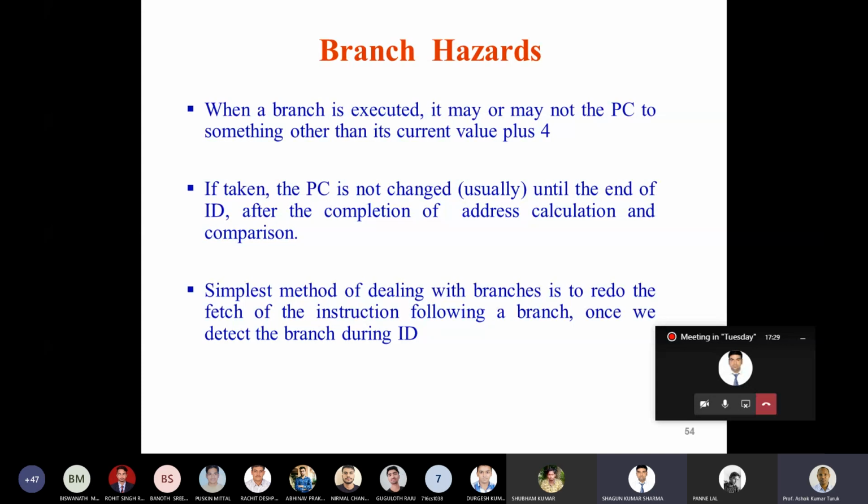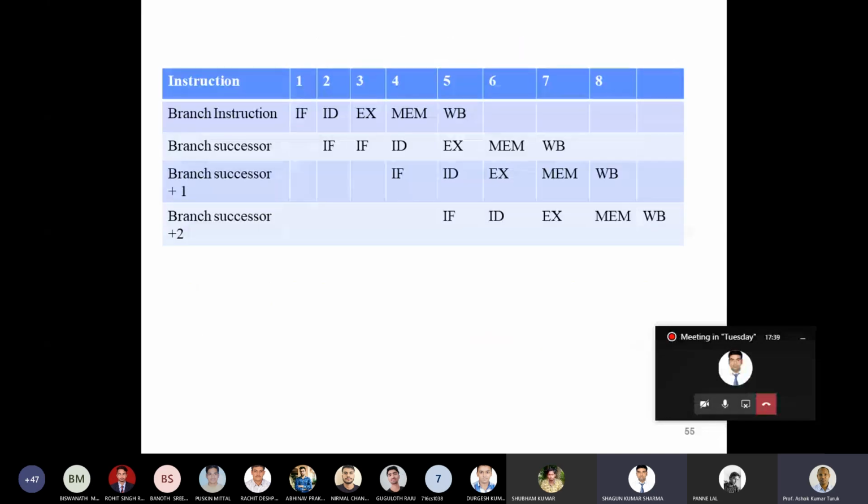This is one of the simplest mechanisms, but it has great performance losses. Let's look at how you lose the performance. Now let's look at this particular instruction sequence. I'm executing a sequence of instructions with the branch instruction, the successor of the branch instruction, the branch successor plus 1, and branch successor plus 2.